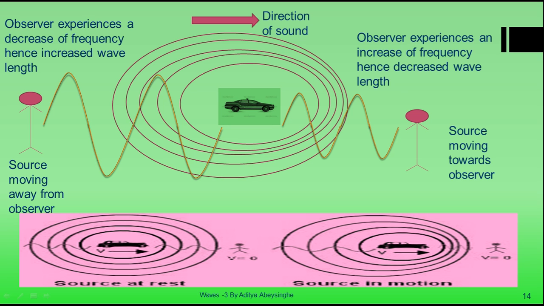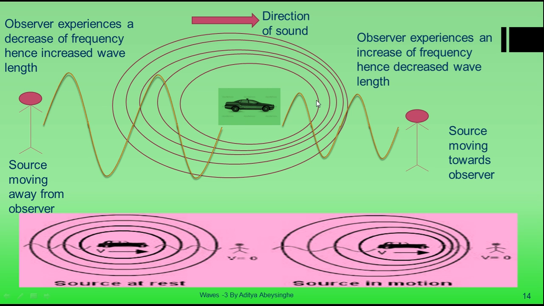So you know that the velocity of sound in air is a constant. So what generally happens is that when the frequency increases, the wavelength for such a wave decreases. The wavelength here is decreased because of the decreased distance between the source and the observer. So the wave pattern observed for such a sound wave is as follows.